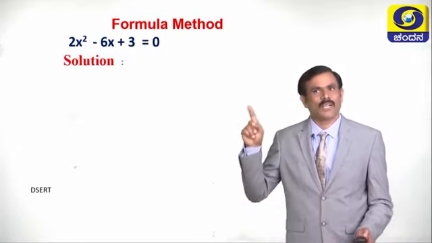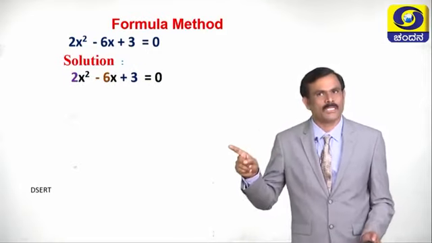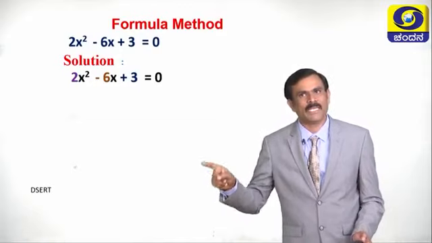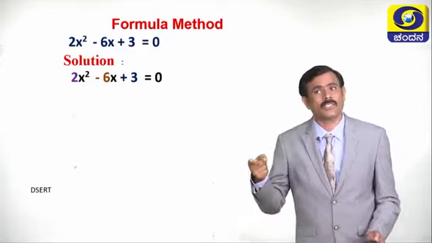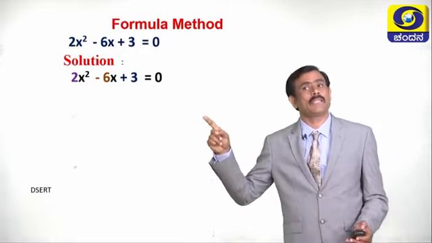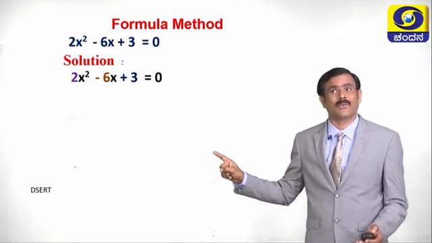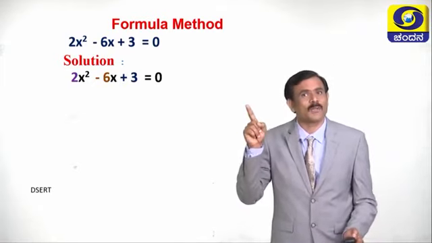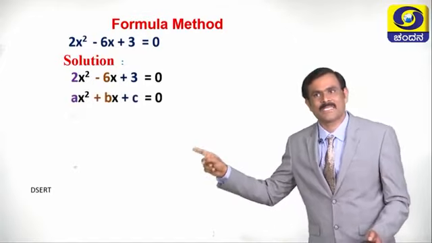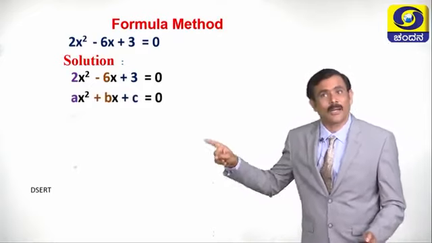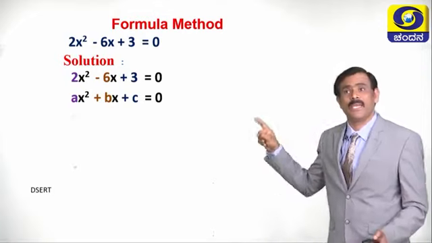What is the first step? First step, we have to write the problem. The problem is 2x square minus 6x plus 3 equals 0. Then what is the next step? The next step is, we have to compare the given equation with the standard form of quadratic equation. What is the standard form of quadratic equation? ax square plus bx plus c equals 0. Now compare both the equations and write the values of a, b and c.